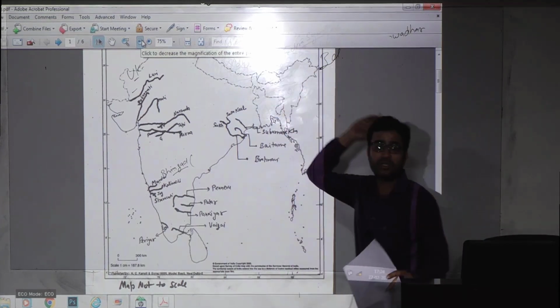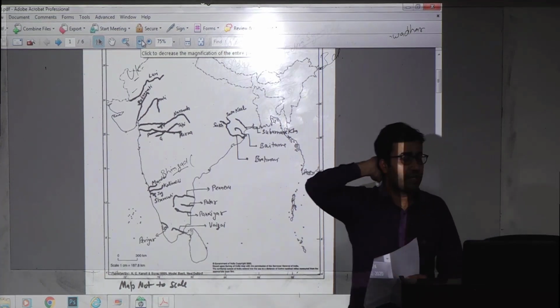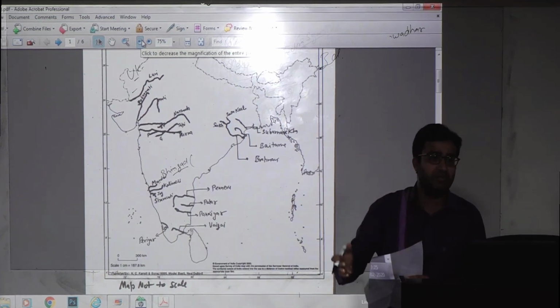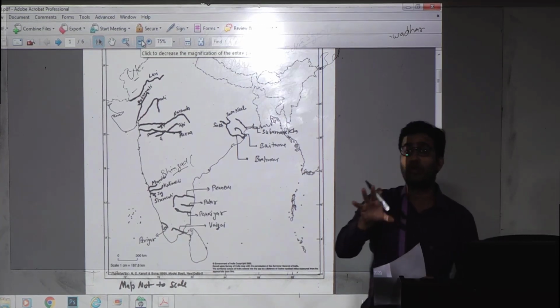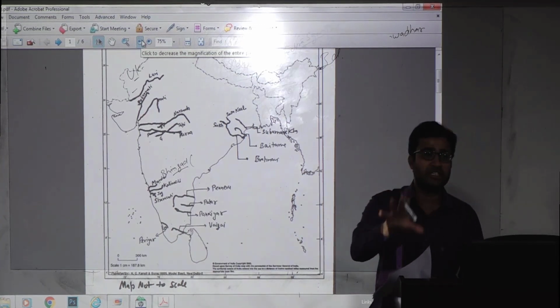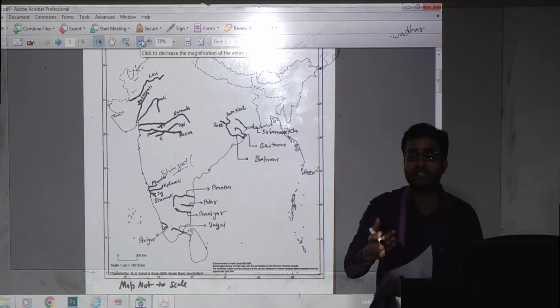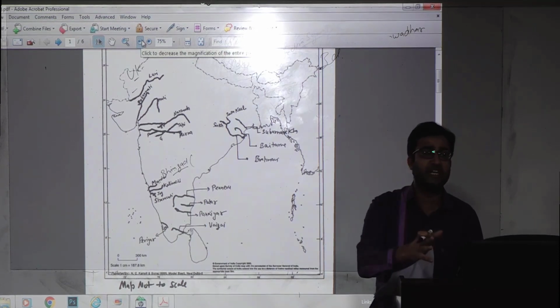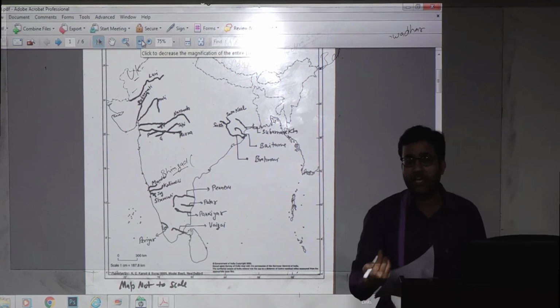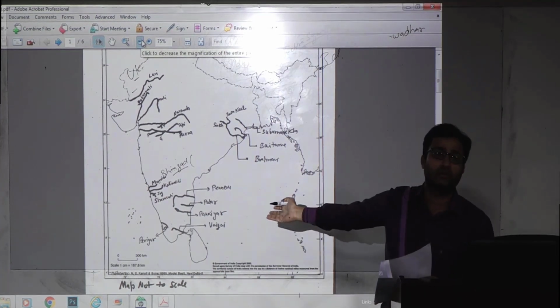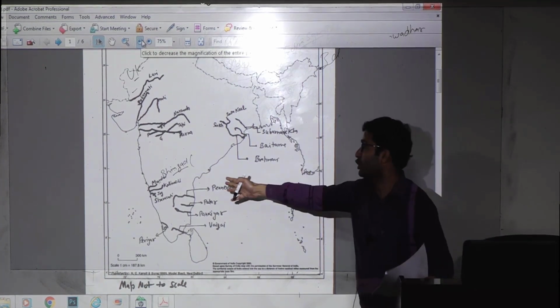Belgaon is disputed because Marathi people are there, so they demand it be in Maharashtra. It is on the border of Maharashtra and Karnataka. We have this district where in some villages the population speaks Marathi, and for their administrative work they have to go to Bengaluru. They don't want to go there. So here, this is Mandvi.